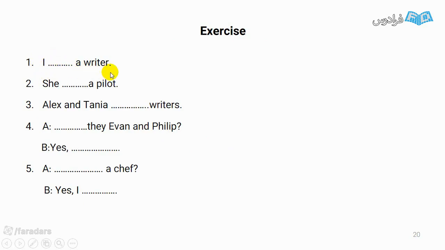Now, look at this exercise. I, a rider. I is a subject. A rider is a noun. Then, I need a verb. As the subject is I, I have to use am.